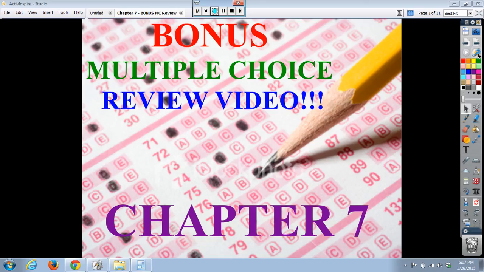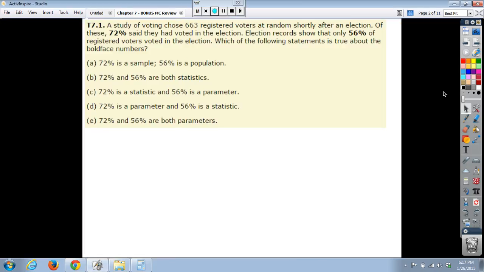The first toss-up here: a study of voting chooses 663 registered voters at random shortly after an election. Of these, 72% said they had voted in the election. Election records show that only 56% of the registered voters voted in the election. So we have some liars here. Which of the following statements is true about the bold-faced numbers?